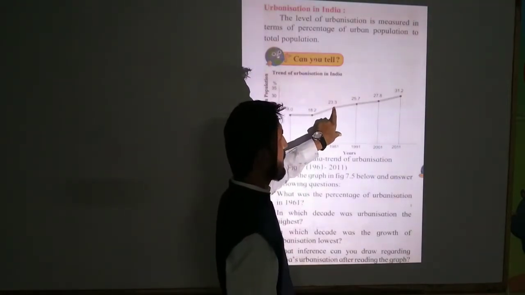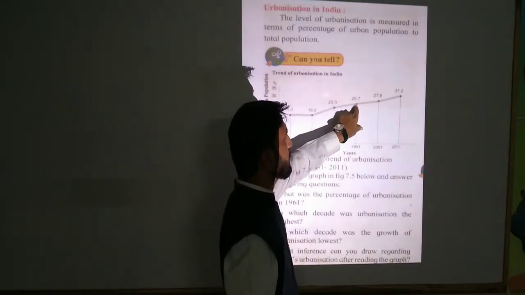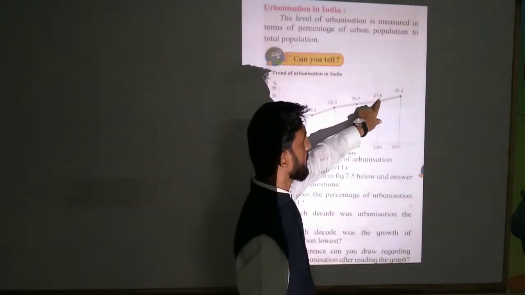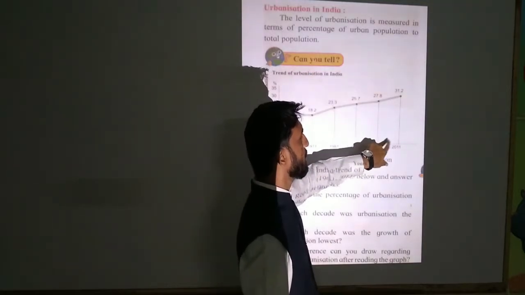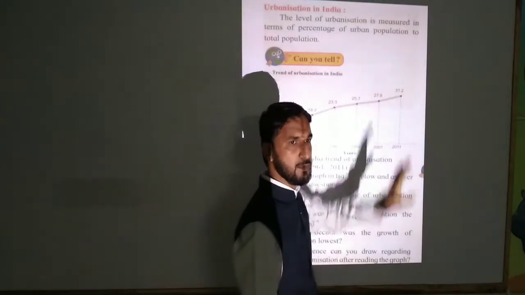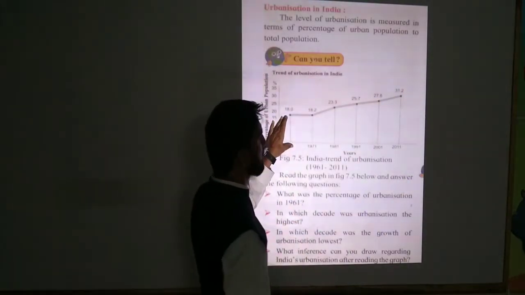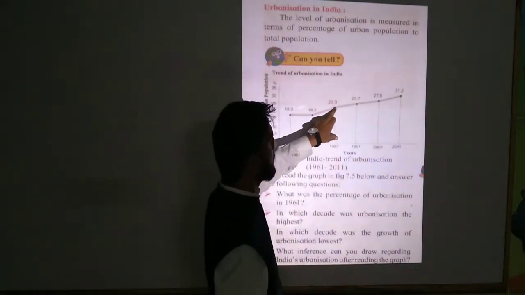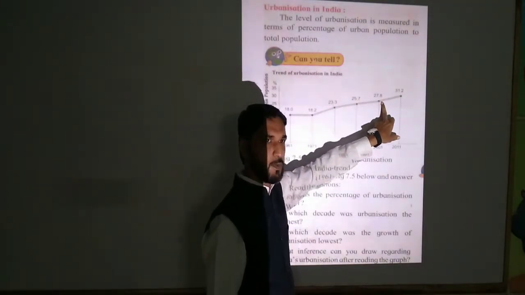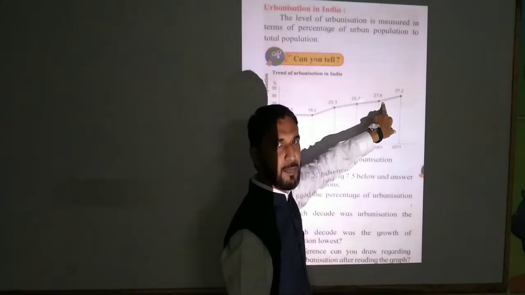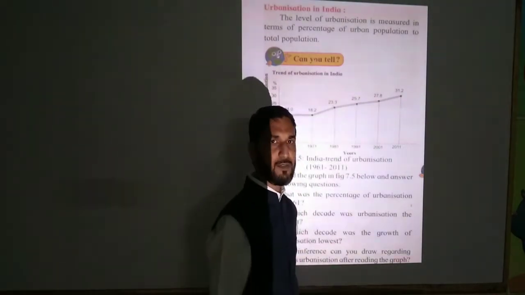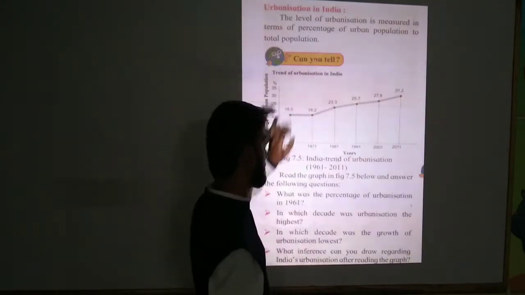After that, 1991 is 25.7, then 27.8 in 2001, and in 2011 it is 31.2. It means, if we see this graph, urbanization is developing slowly. This we can tell with the help of this graph.